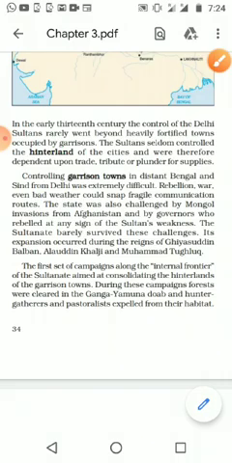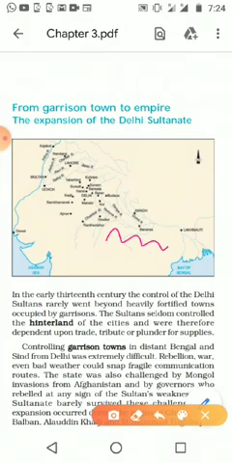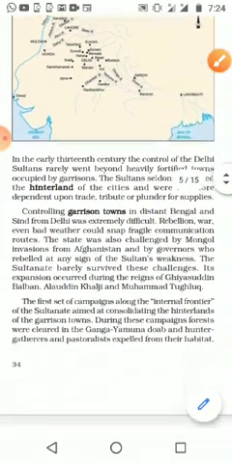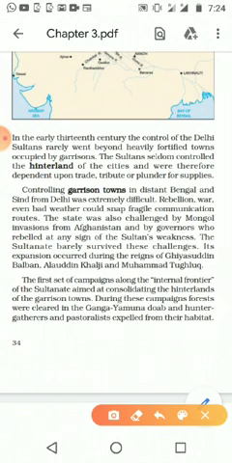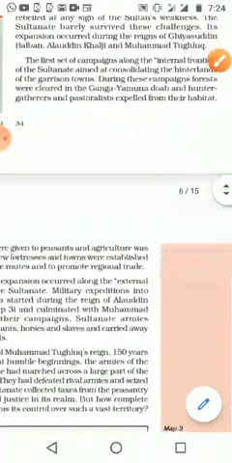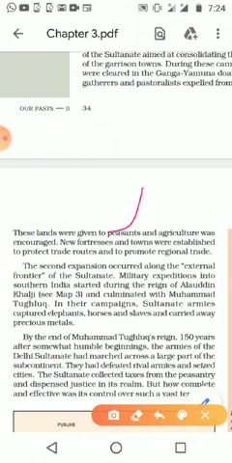During this campaign, forests were cleared, because when we look at the map, we can see small forests in between. Everything they cleared, because they wanted to make it together as a single country, and at the same time they wanted to improve their agriculture. So they cleared the forest nearby the Ganga Yamuna Doab, and they expelled the hunters, gatherers and peasants. The Delhi Sultans gave them trouble, even took them away from their own habitat where they were living, and the land was given to the peasants, meaning agriculture people, to encourage agriculture.